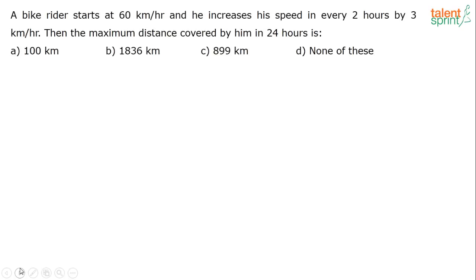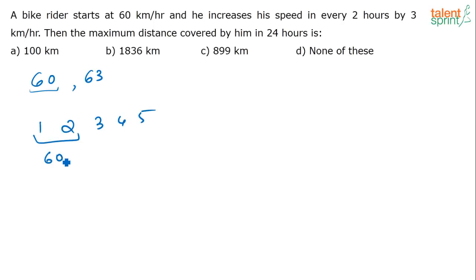See, first his speed was 60 kilometers per hour. So for the first 2 hours, he is traveling at a speed of 60 kilometers per hour. Then what's happening at the third hour? He is increasing his speed by 3 kilometers per hour. So what is his speed now? It is 63. Correct?